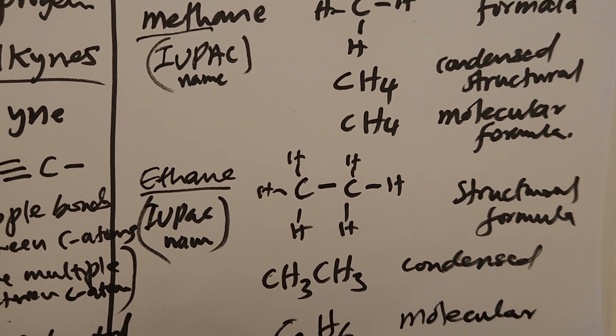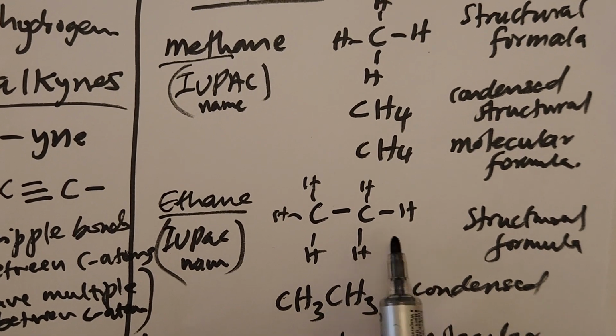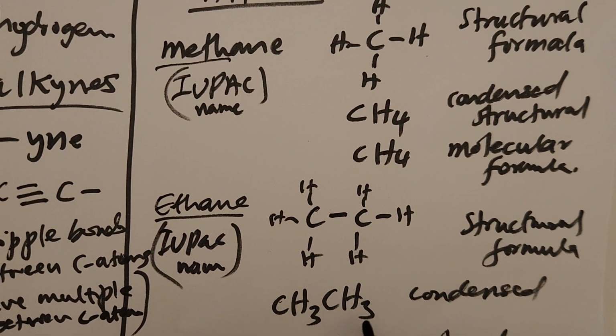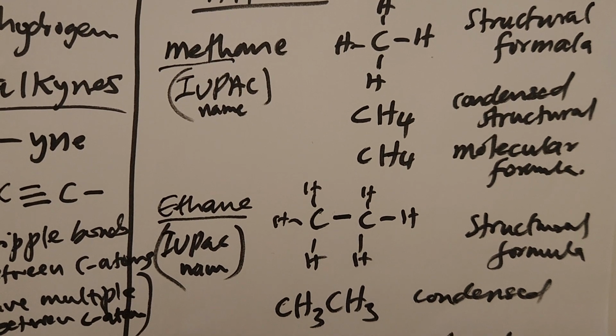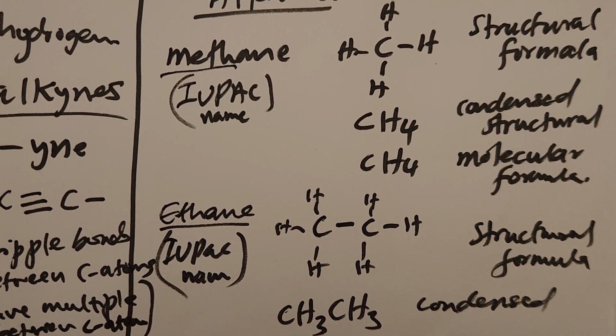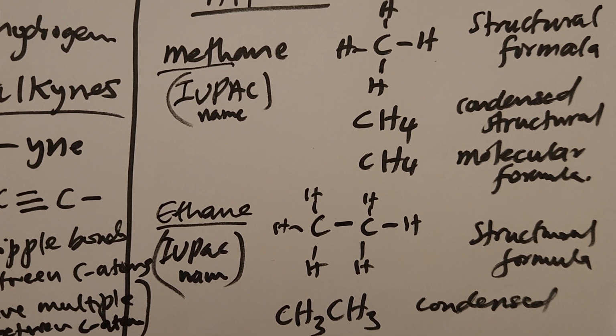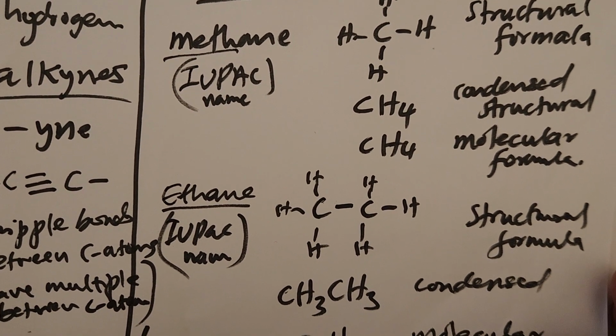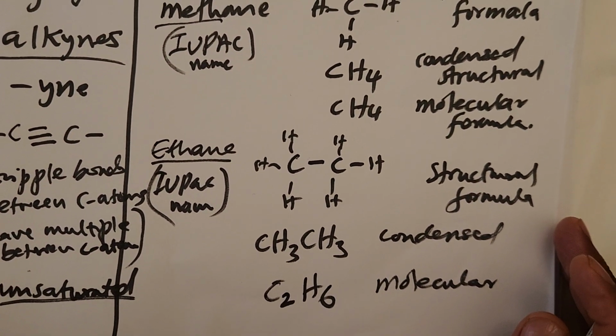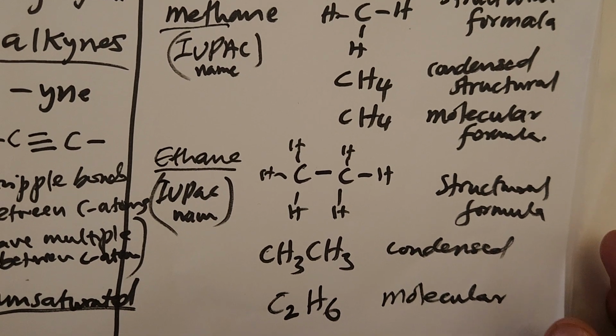I hope you now get the gist: structural formula shows all the bonds; condensed, no bonds or some bonds can be shown; whereas the molecular formula is just a ratio of atoms in that compound. I think it's clearer now, so we'll move up the ladder again.